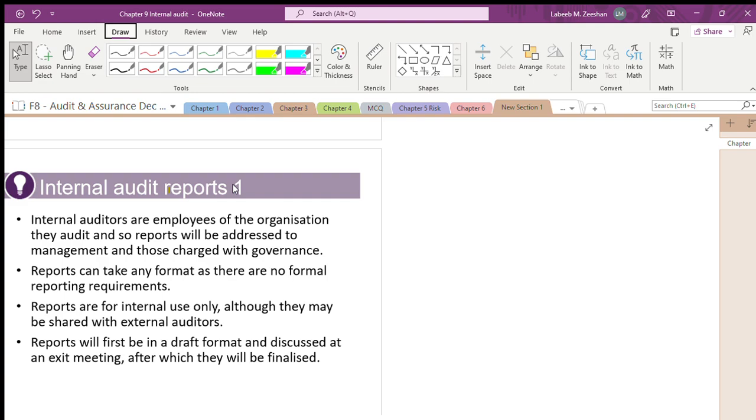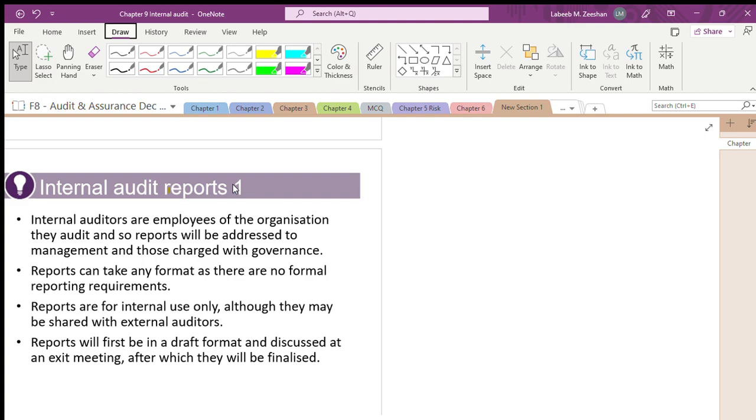Those reports will be reviewed by the external auditor. The work done by the internal auditors will be reviewed by the external auditors, so there will be communication between them. If the internal auditor's work is effective, automatically what will happen?